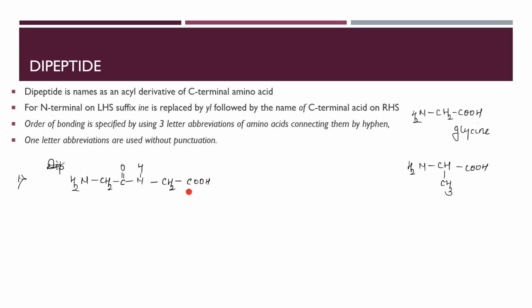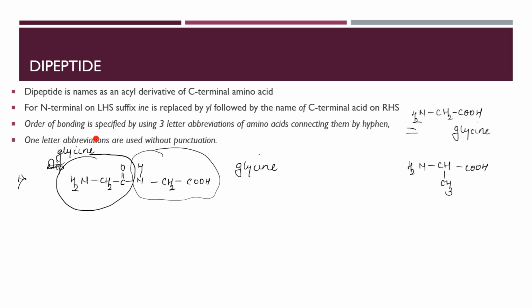So which amino acid is this? To check which amino acid it is, just look at one part. Glycine, no? So first identify the parts. This is glycine. This is also glycine. So basically what we are doing is reacting two glycine molecules with each other.